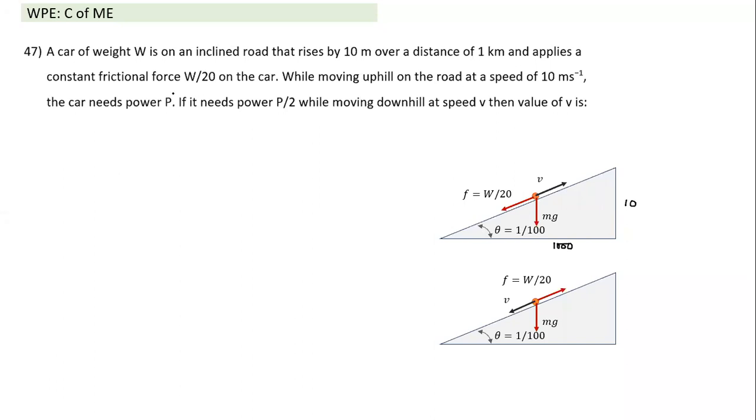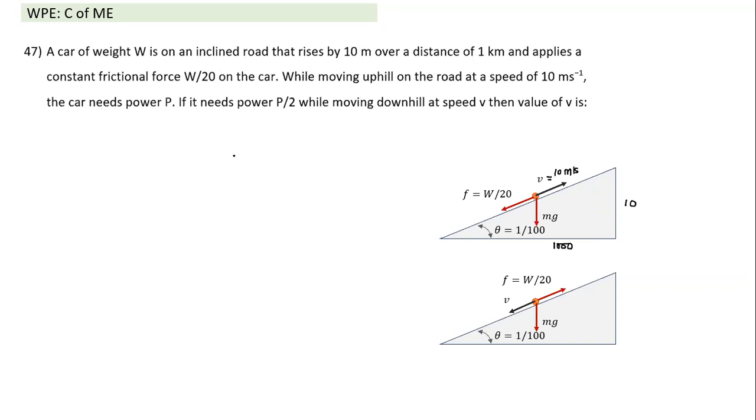And it applies a constant frictional force when the car is moving upwards. Typically, I think what is more dominant is air friction when the car moves. The friction force is acting, and of course friction force will always be taken as opposite to velocity. It is W by 2 on the car, while moving uphill on the road at a speed of 10 meter per second. The car needs a power P. Can we calculate this power P? Yes, we can calculate the power P.